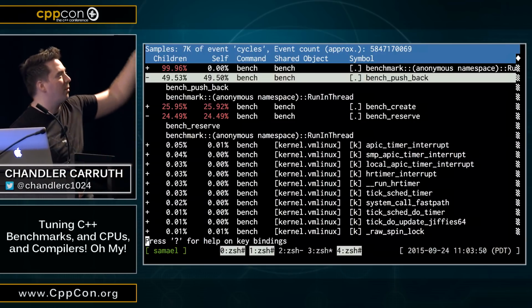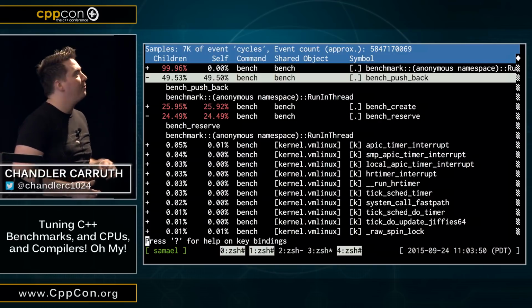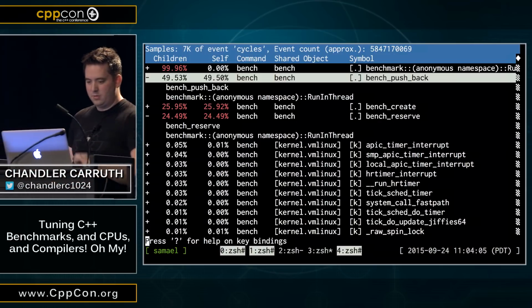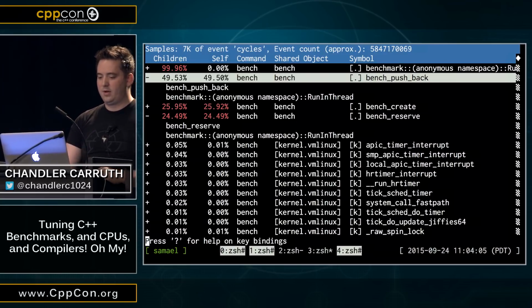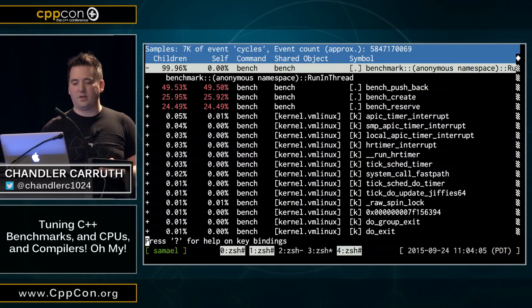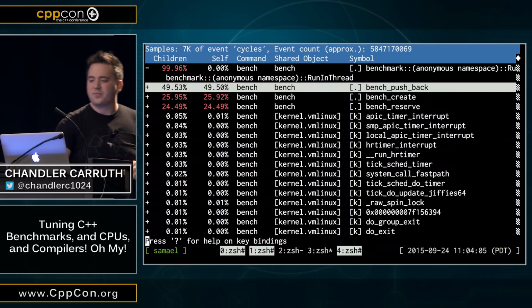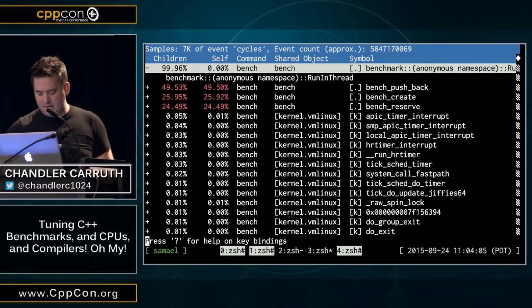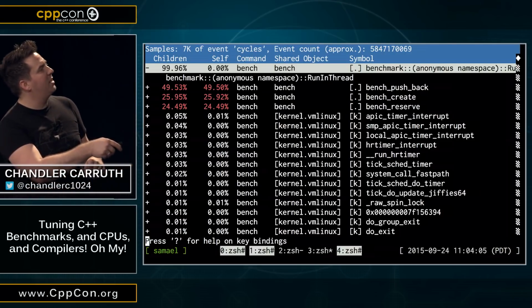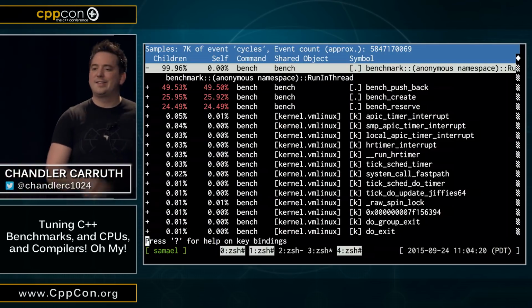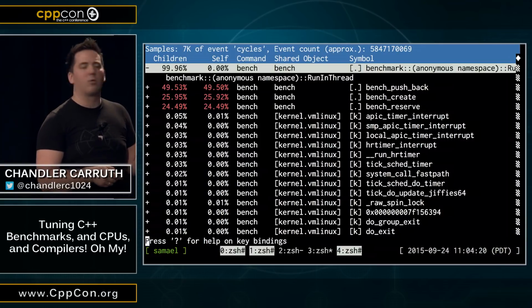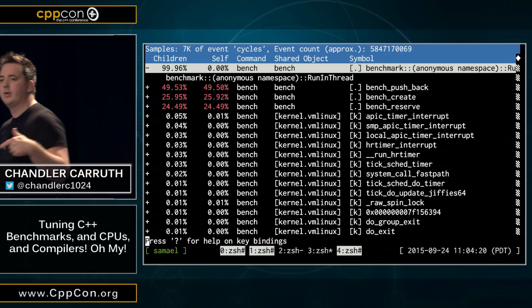So once you're in this report from the perf tool, you can hit the A key. Actually, hold on. Before I do that, let's look at perf a little bit more. There's one other thing that's a little bit confusing here. If I expand this benchmark thing, it's not calling pushback or create or reserve. So we actually don't yet understand this.